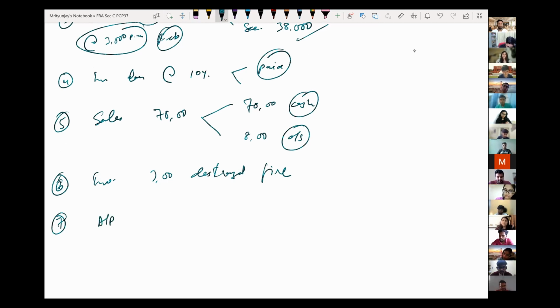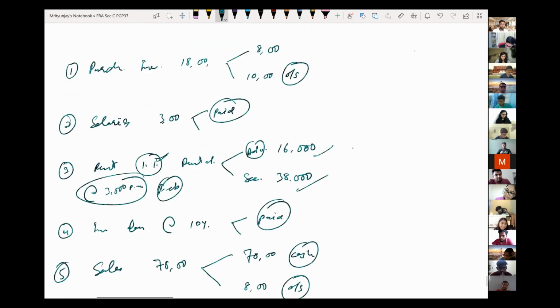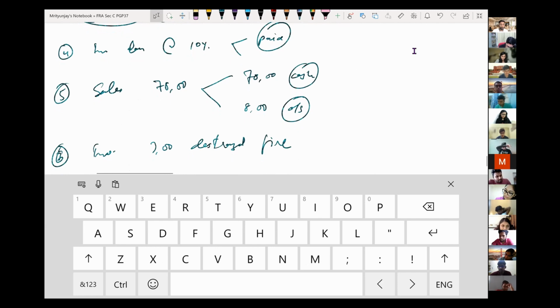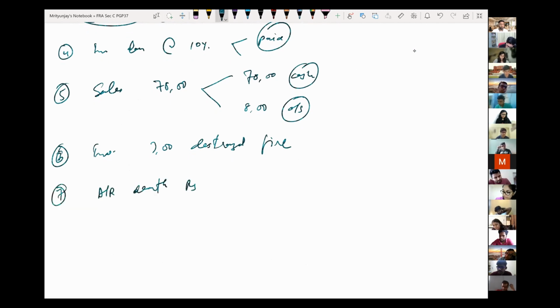Account receivable worth rupees 3,000. What was account receivable here? 8 lakh rupees. So let us say account receivable worth rupees 1,50,000 has gone bad. What does that mean? That the people have defaulted. Now you don't think you are going to get any money back. So that's what I mean when I say it has gone bad. Okay. Let's say number 8.